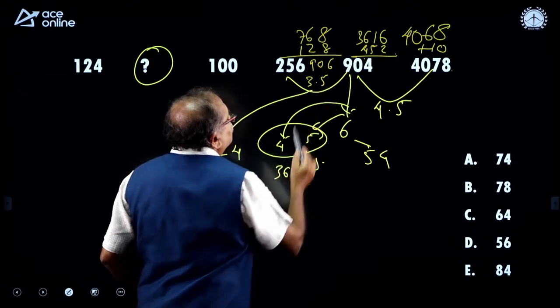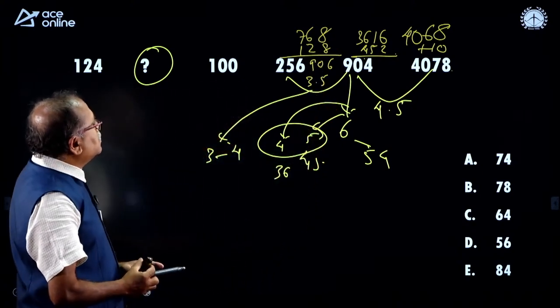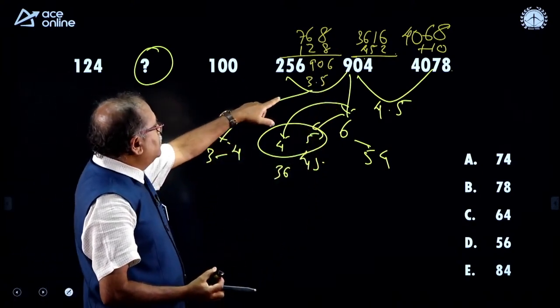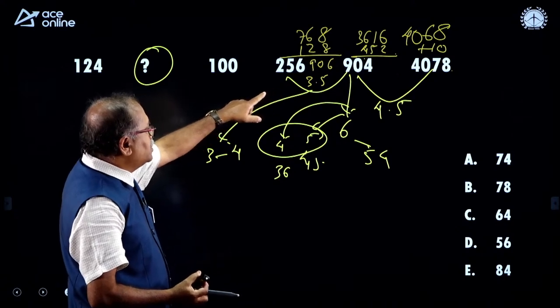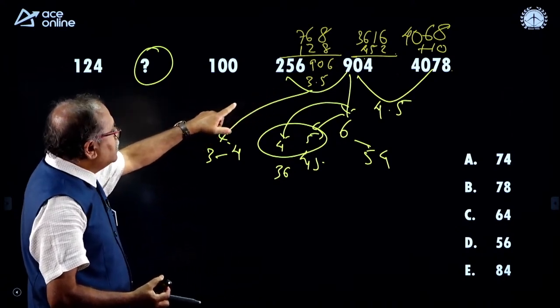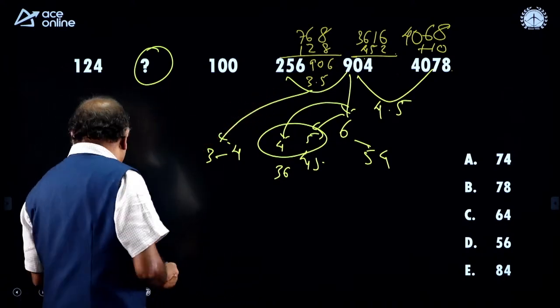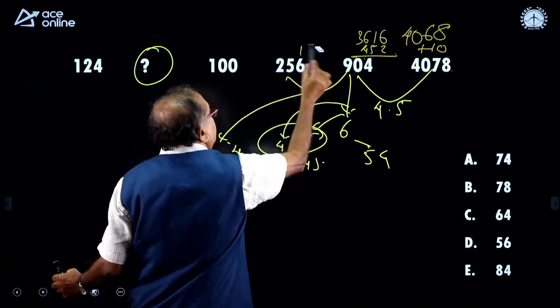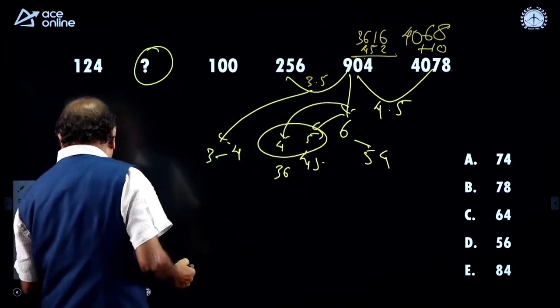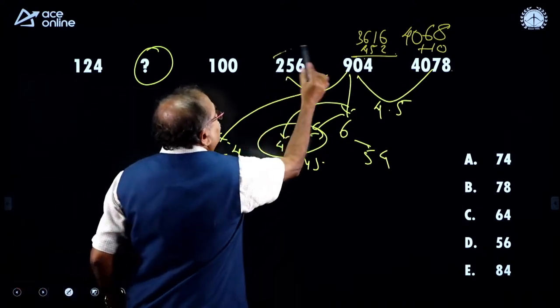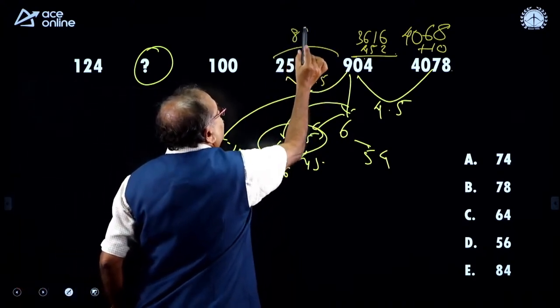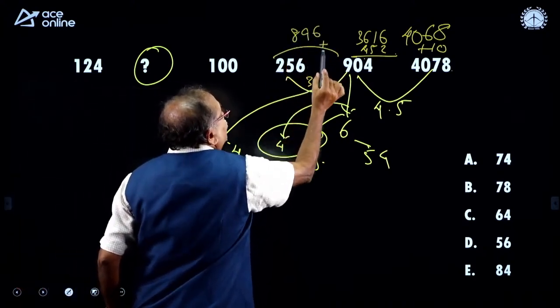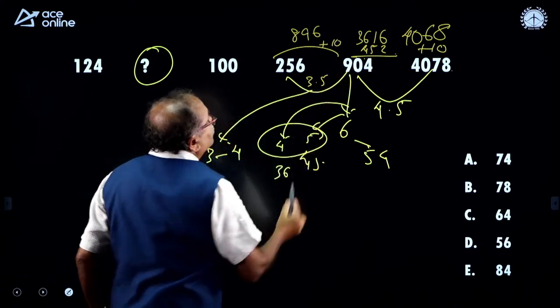Am I getting exactly the same? Did I make any mistake over here? 896, this one. This multiplication is 896.